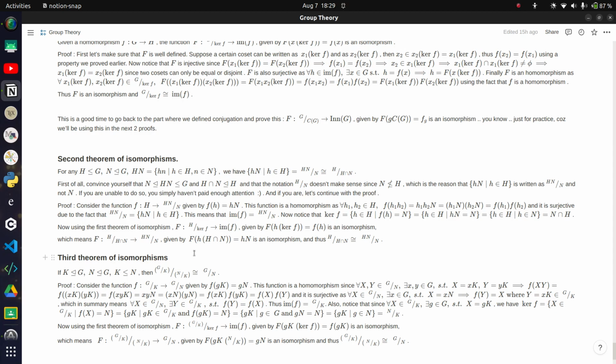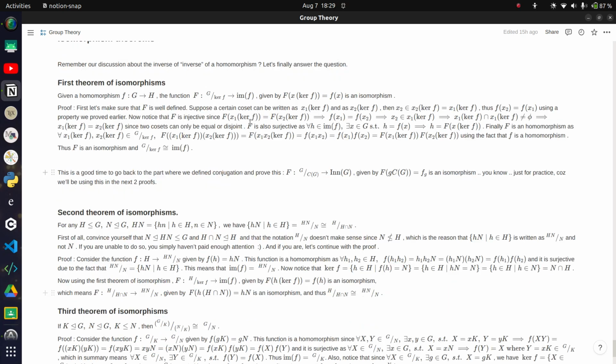So that's the third isomorphism theorem. I have not put a proof for this, but at that point you'll be able to do that by yourself.